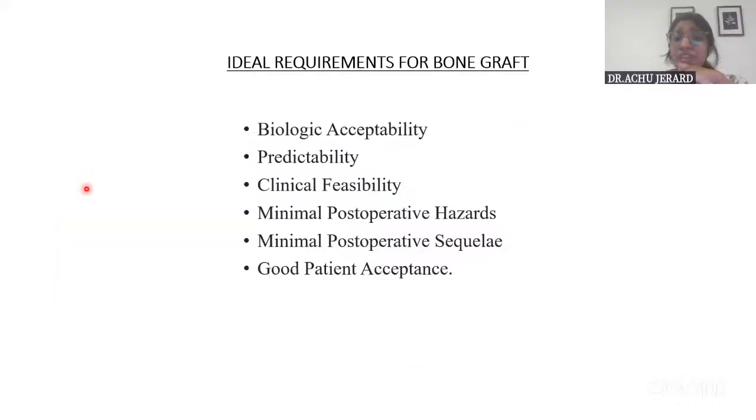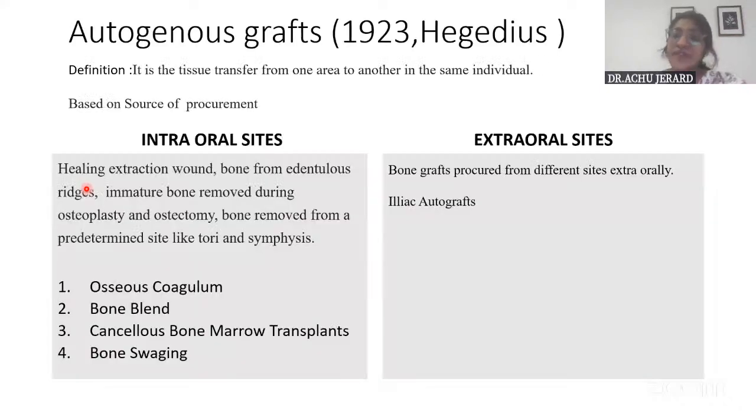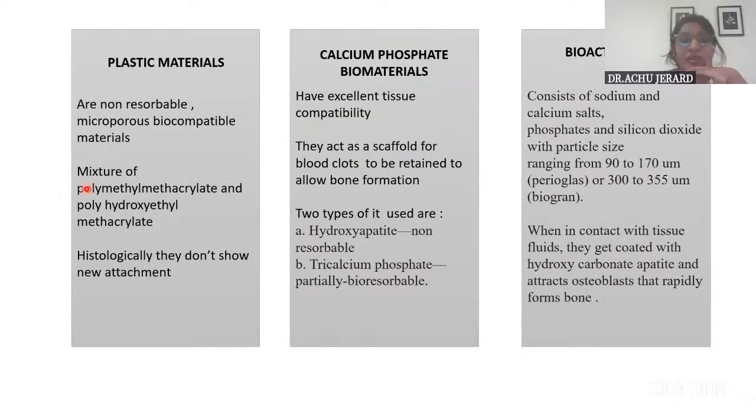When you are asked about bone grafts, you have to write the ideal requisites, ideal requirements, like biocompatibility, feasibility, predictability, patient acceptance, all that. I've told you autogenous grafts have been asked, allograft has been asked, alloplast and non-bone graft materials also have been asked. So you have to write the definition. They can all be asked as a short note. You can write the definition for each of them, from where it is procured, and give examples, and one or two sentences under each of these examples. That is how it would complete the answer.